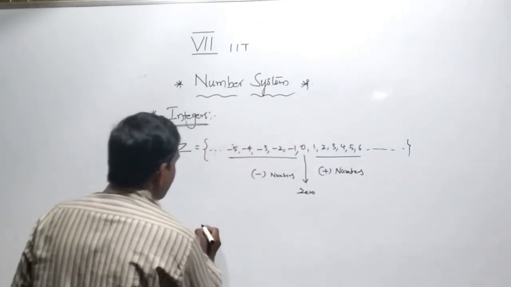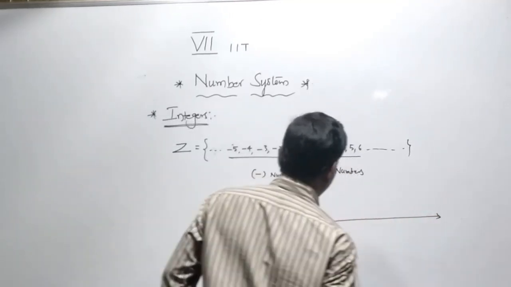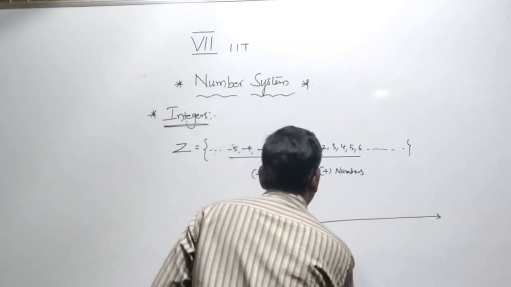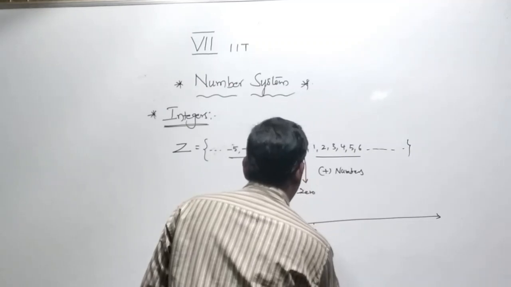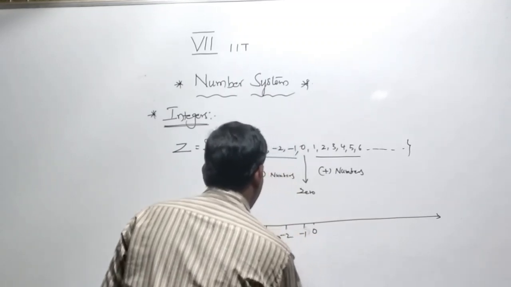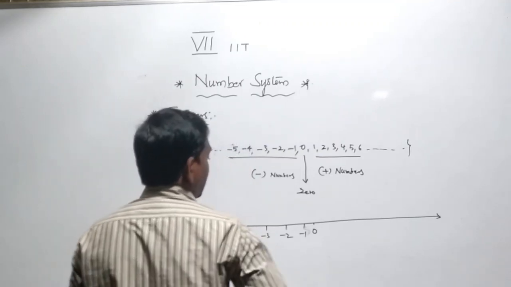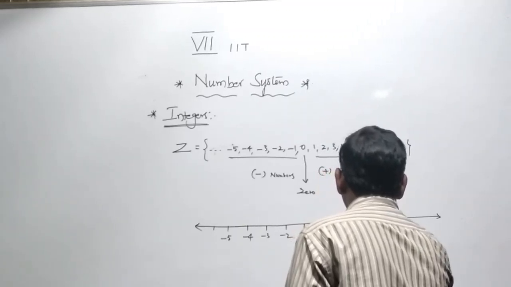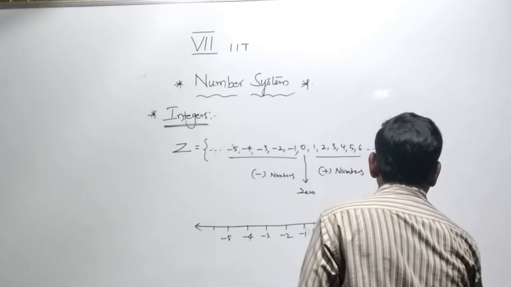And we can show the integers on a number line like this: 0, -1, -2, -3, -4, -5, and so on, and 1, 2, 3, 4, 5, 6, 7, 8, and so on.